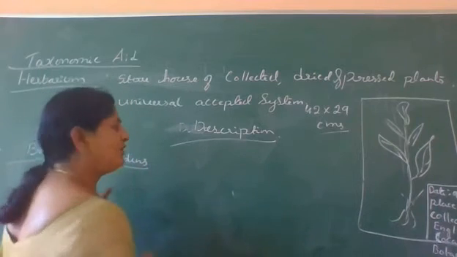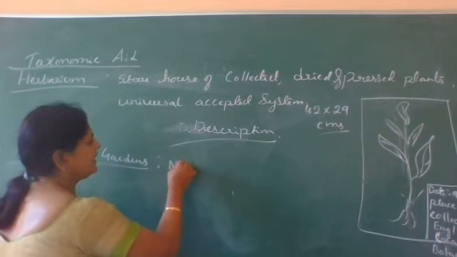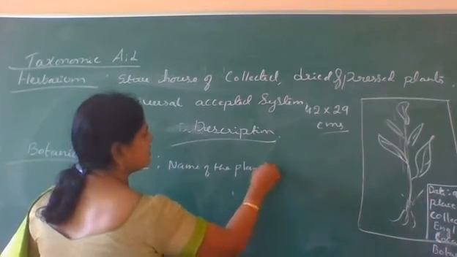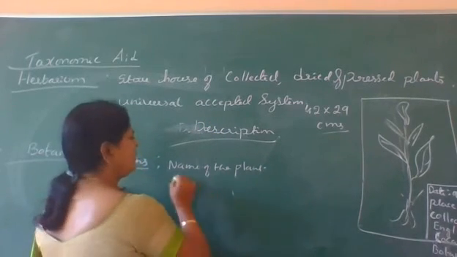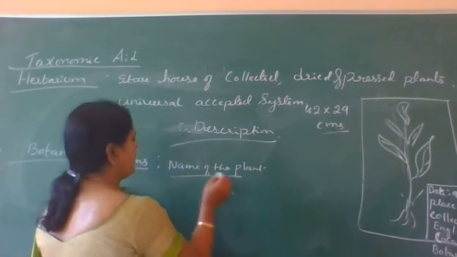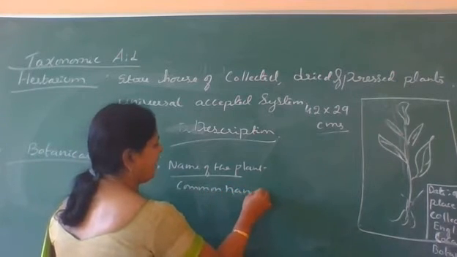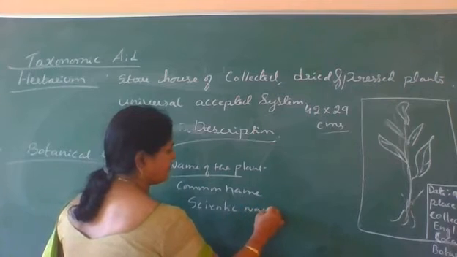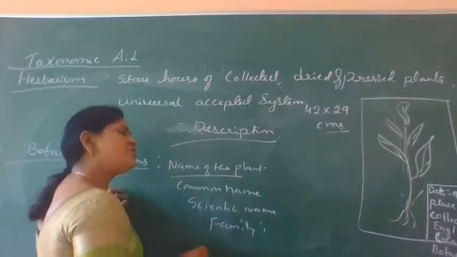And mainly on these plants again there is a labeling, that is the name of the plant. So how can we identify? On the bark of the plant there is a label that consists of the name, the common name and scientific name, and its family, to which family it belongs.